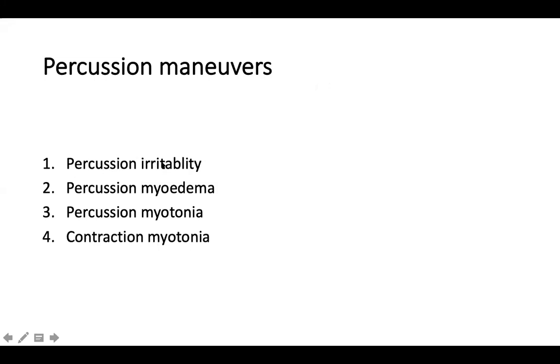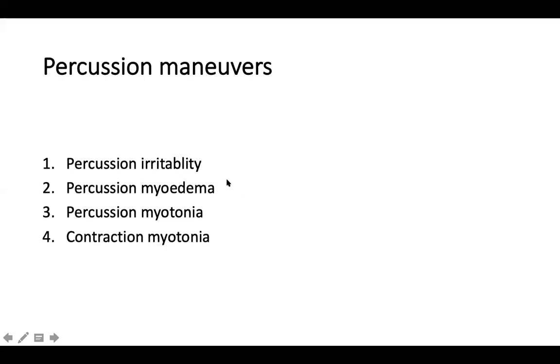I used to think that percussion irritability is probably a sign of myotonia. It's not like that. Some dimpling of muscles can be seen if you normally percuss directly over the muscles. Then what is percussion myoedema? This is interesting. Once you hit with a hammer directly over the muscle, instead of forming a dimple, it forms